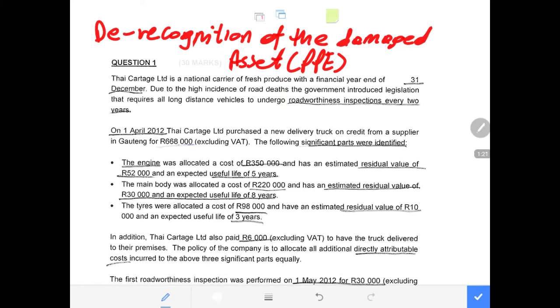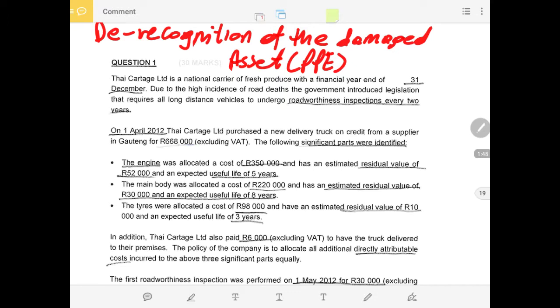So I will be explaining it in detail so that after this question you have the full understanding on the recognition of the cost of the asset or the cost to be capitalized, and the calculation of depreciation, the derecognition of the damaged component of the asset, as I mentioned before.